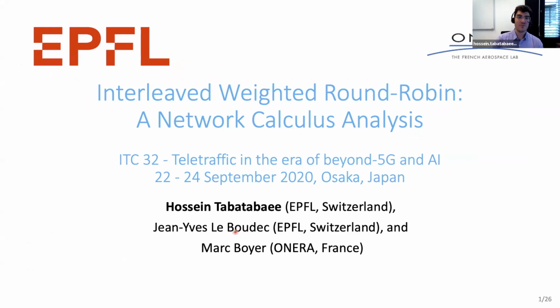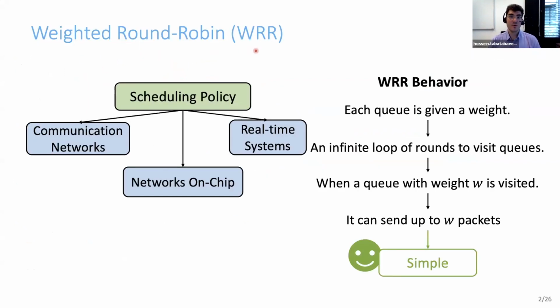So let's start. Weighted round robin, or WRR, is a scheduling policy that is often used in different fields, in communication networks, networks on chips, and real-time systems. And this is because it's a very simple scheduler.